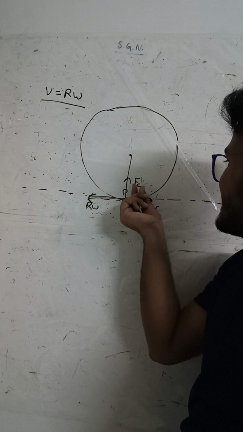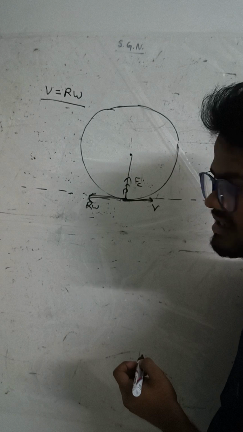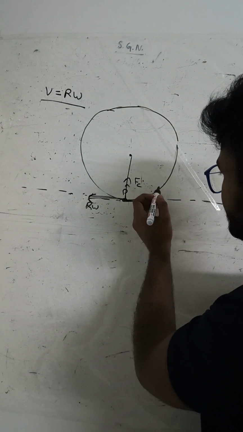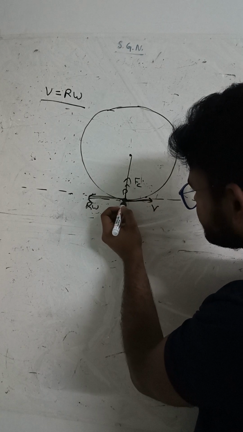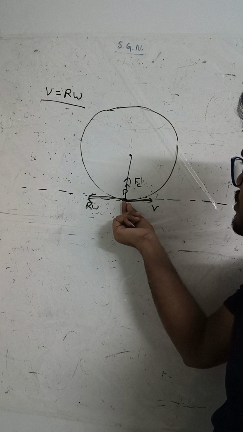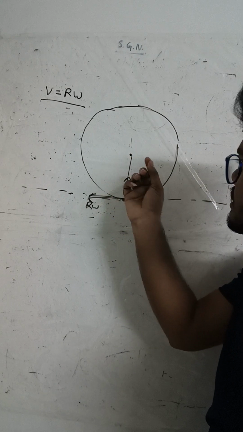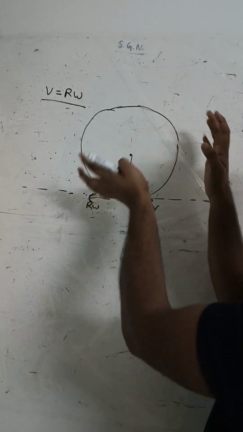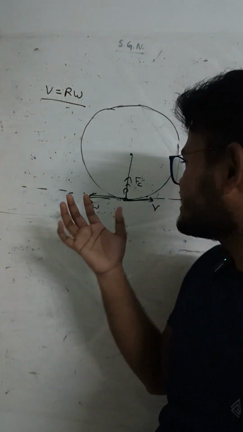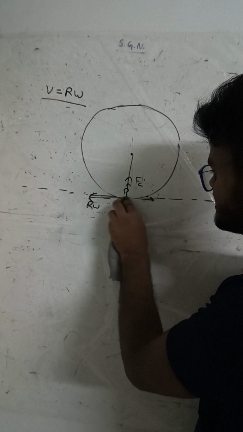Because of the centripetal force, this point of contact will move in the upward direction, and when it goes in the forward direction, then the next point will become the point of contact, and again its relative motion is zero, and again because of the centripetal force it moves in the upward direction. In this manner the body moves in the forward direction. That is another thing. Now the main thing here is the friction.